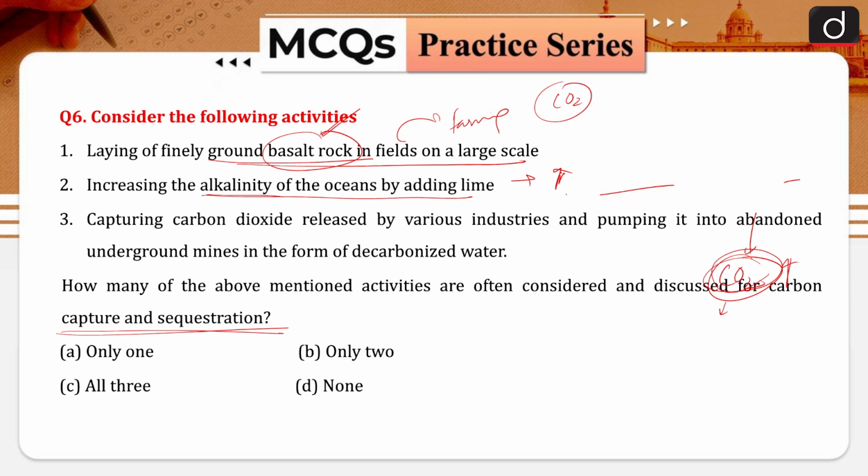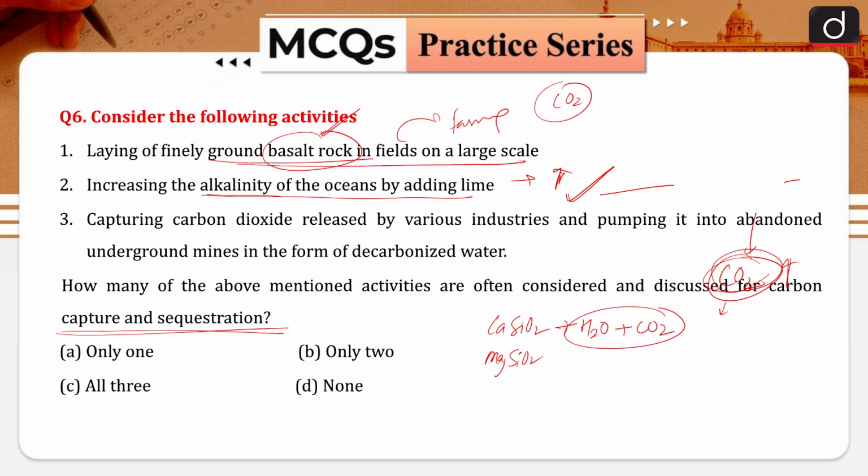When we are talking about basalt rock, these have some kind of formations, let's say CaSiO2 or MgSiO2. Other than that, there are various other minerals present over there. When we are using these basalt rocks in the field, there is water, because of the rain, or if in the agricultural field we are going for irrigation, and then we have carbon dioxide from the atmosphere.